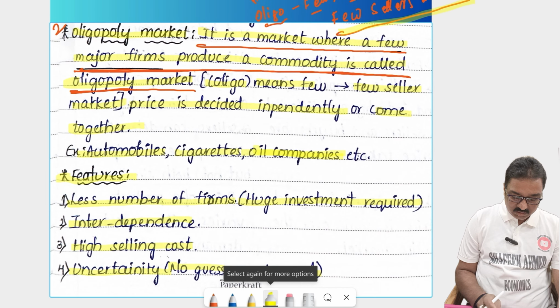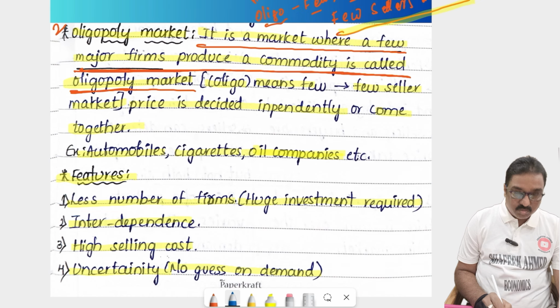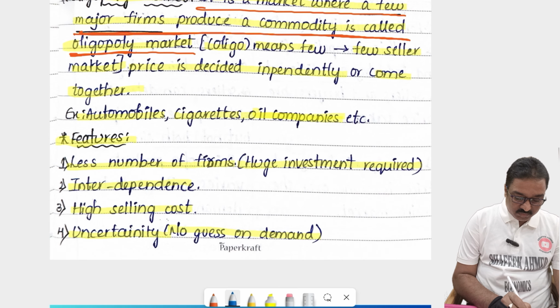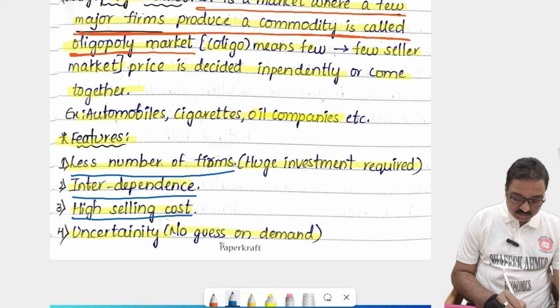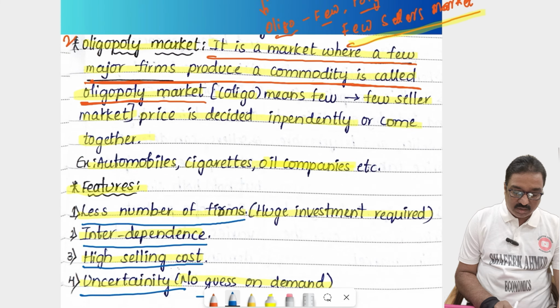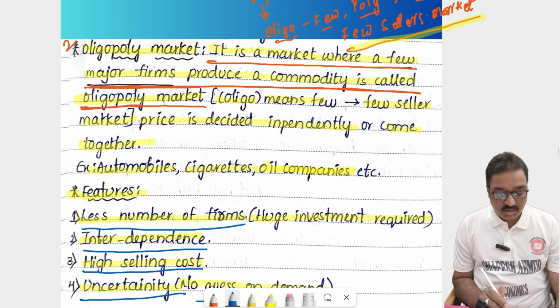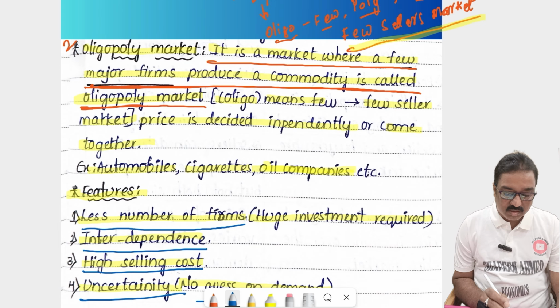So these are the features of the oligopoly market. Less number of firms, interdependence, high selling cost, and uncertainty, meaning no guess on the demand. This is called an oligopoly market.